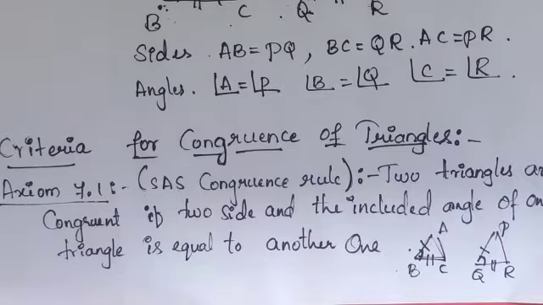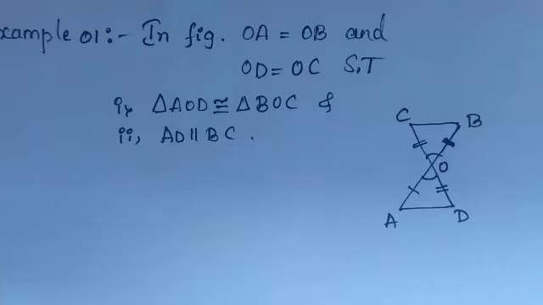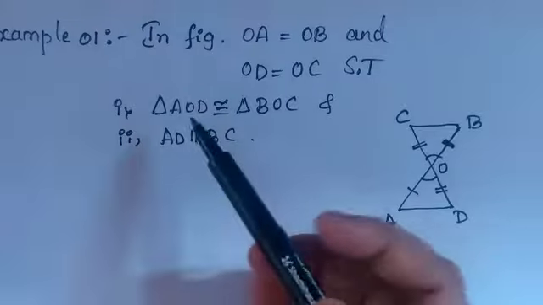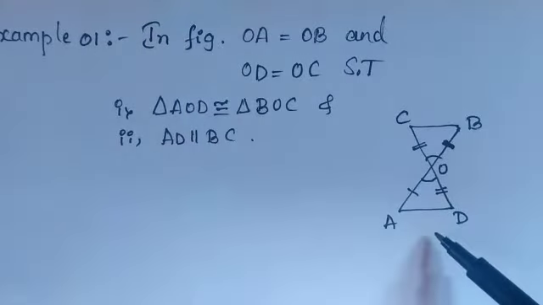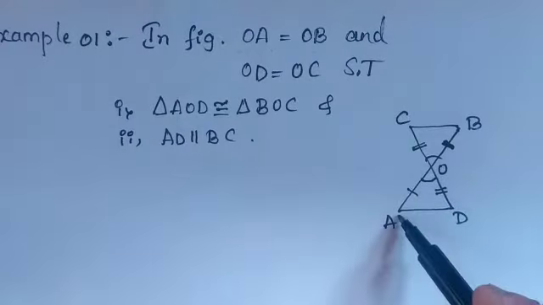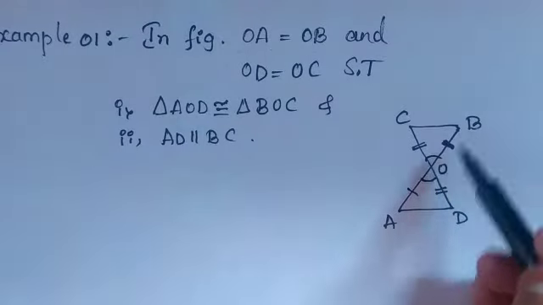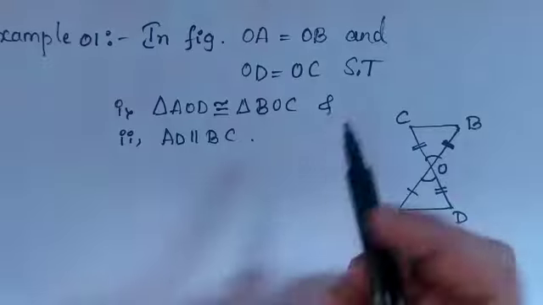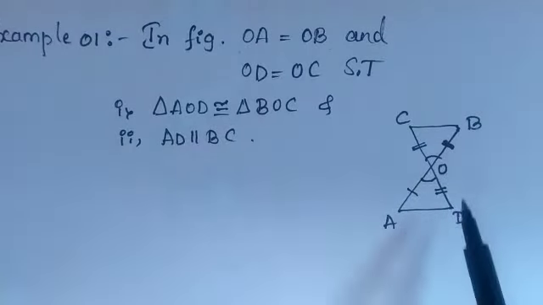Now based on this, we are going to solve some example problems. The example here: in the figure given, OA is equal to OB. They have already given that these two are equal, and as well as OD is equal to OC.